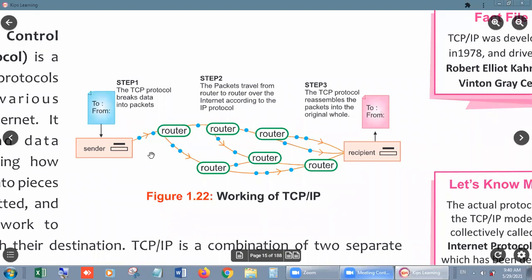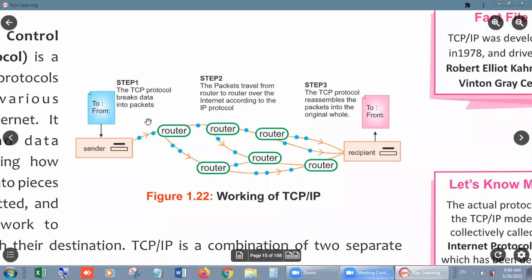So we have to break it into pieces. Why do we have to break them into pieces? Because every networking line has some limitations regarding the size of the file. Suppose the file is very big, then what will happen? It will never reach directly in one piece to the recipient, right?